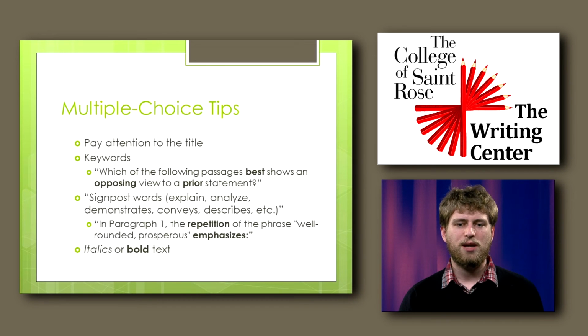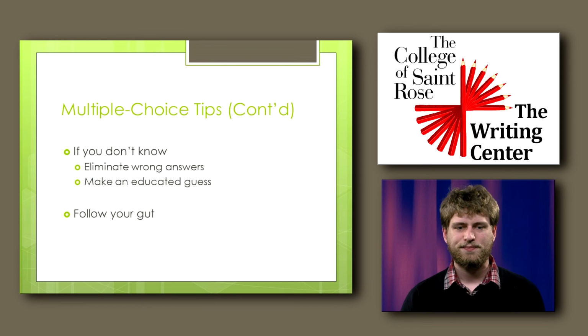In the following example, repetition signifies that because a phrase is repeated, you have to look at what the phrase originally implies as well as what the repetition of the phrases does in combination to determine a singular meaning that is emphasized. Look at both instances of where this phrase appears in the original passage to find the answer. Anything in italics or bold is differentiated for a reason, so pay attention to these words.